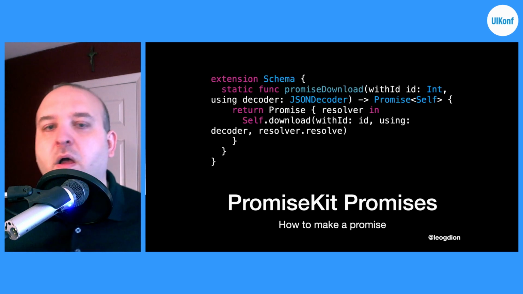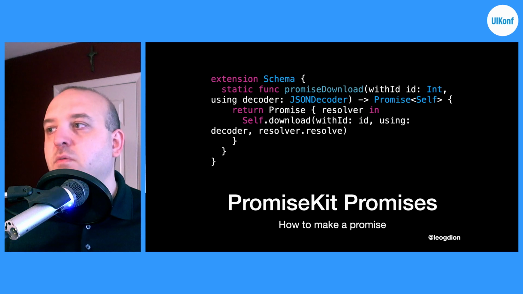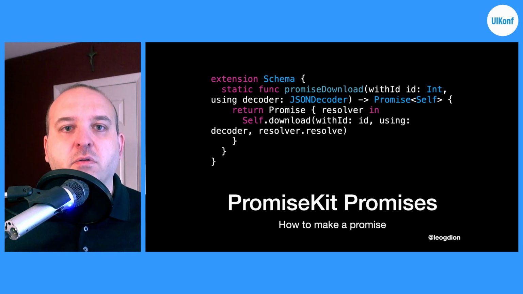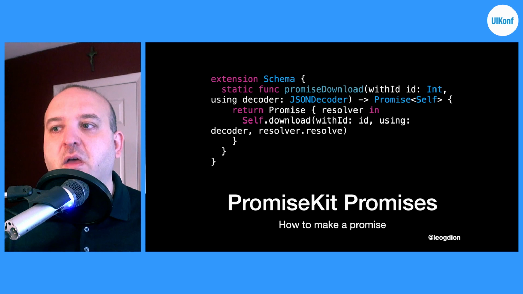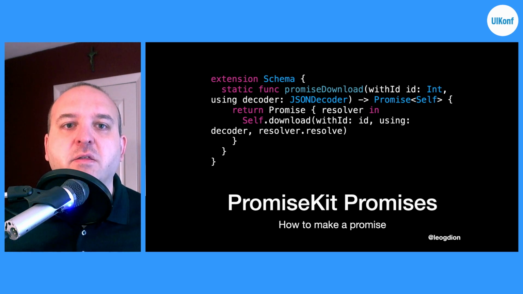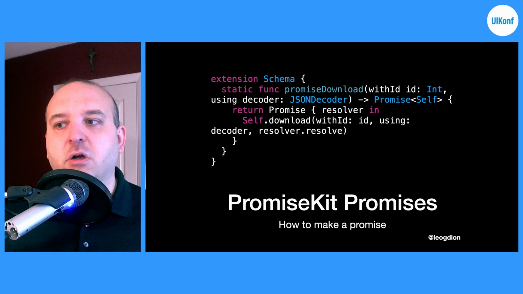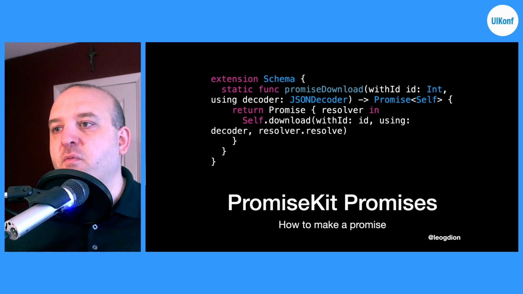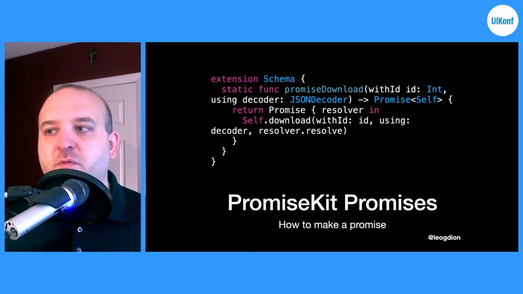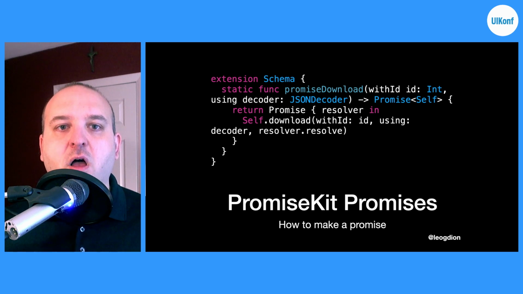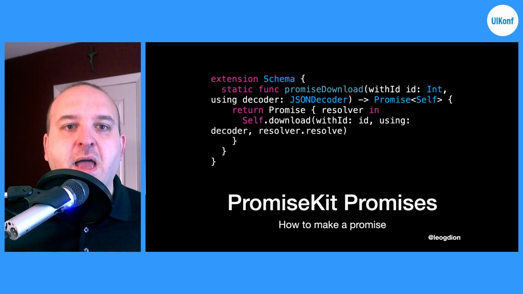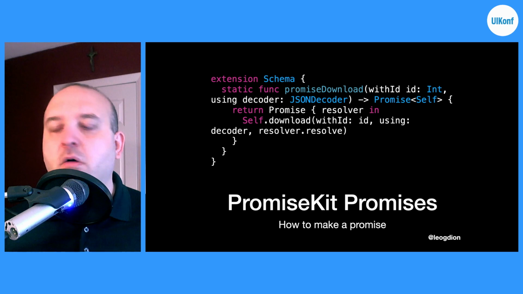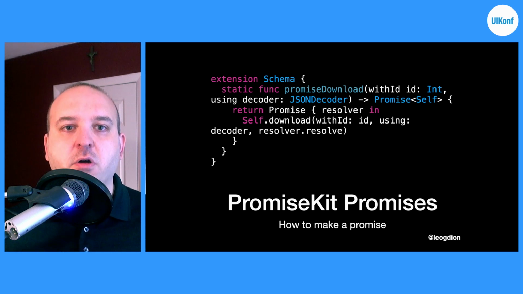So in this case, we are creating a promise, which is the leading class that's used by PromiseKit to encapsulate these promise or future objects. And the way it works is its constructor gives you a callback that takes in what's called a resolver. And then when your asynchronous call is completed, you simply call resolver.resolve, in this case with the result of that asynchronous call. So all we have to do is say self.download with the ID and decoder. And then for our completion, we call resolver.resolve, which then takes the result of our download.